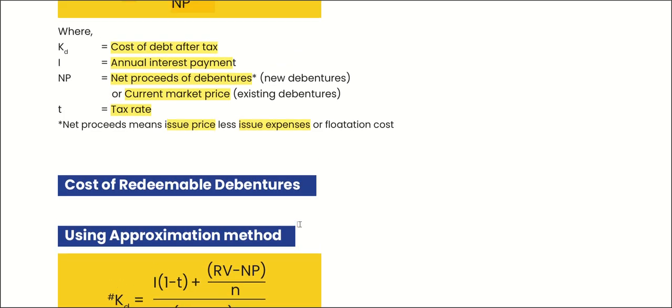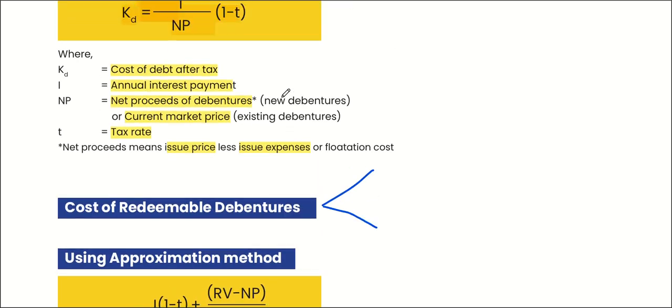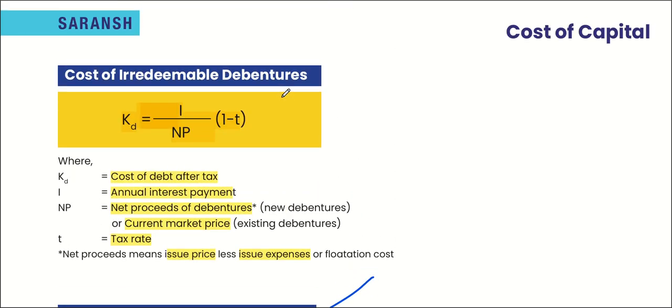Cost of irredeemable debentures is an approximation method. In irredeemable, there is only one direct formula.